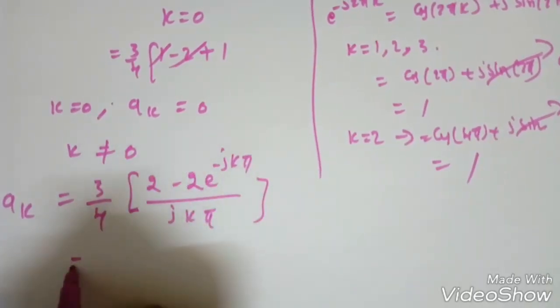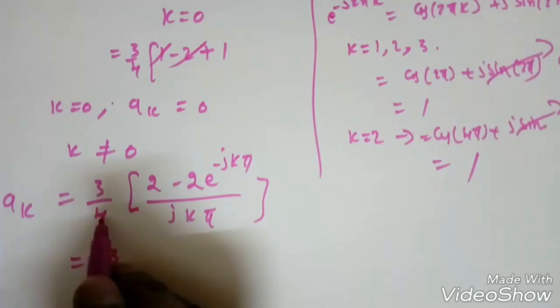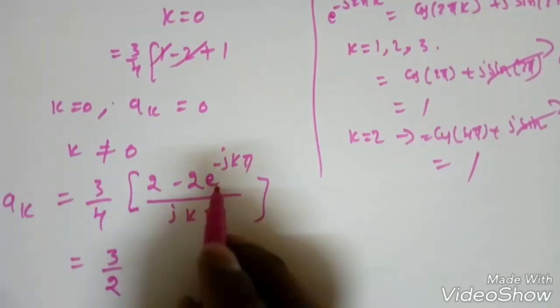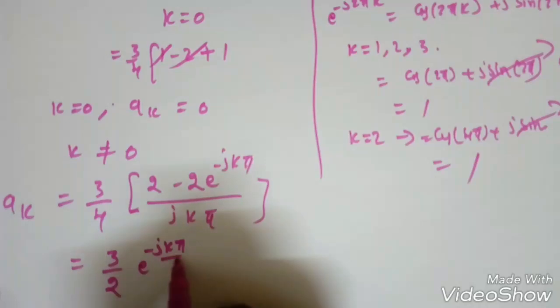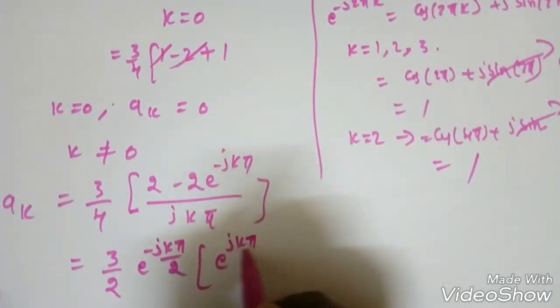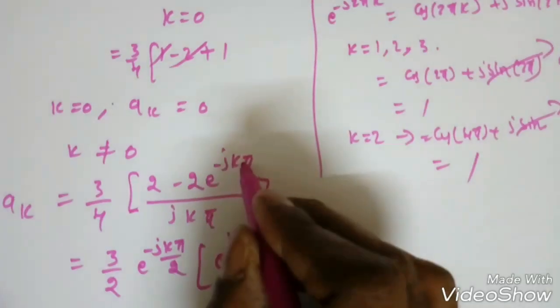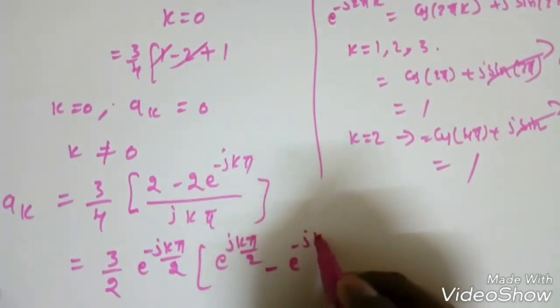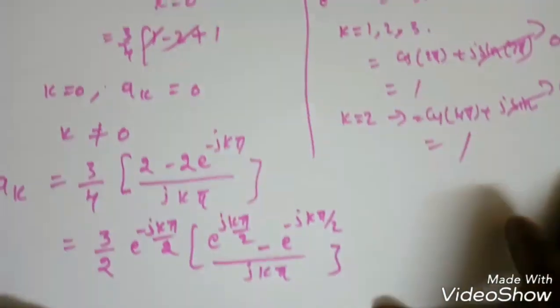If I take 2 common, this becomes 3 by 2, since 2 and 4 give 1 by 2. So this is 1 minus e power minus jk pi. If I take e power minus jk pi by 2 common, this becomes e power jk pi by 2. If I multiply these, 1 minus e power minus jk pi, plus and minus cancel, you get e power 0, which is 1, minus 1 by 2 is gone, so it becomes e power jk pi by 2 minus e power minus jk pi by 2, by jk pi.